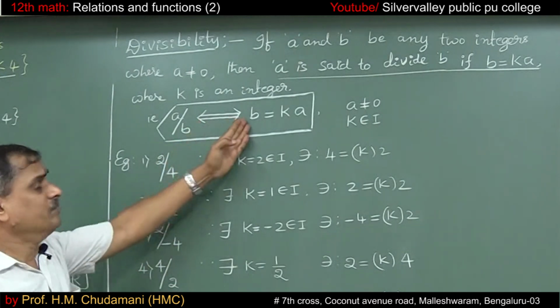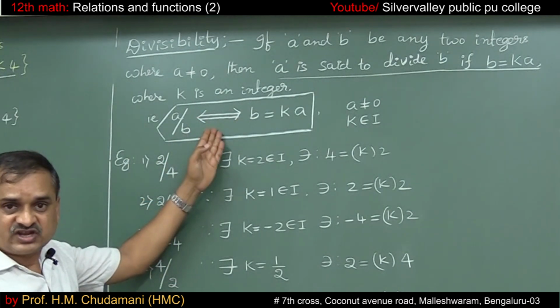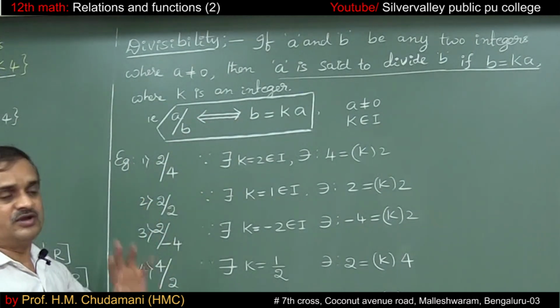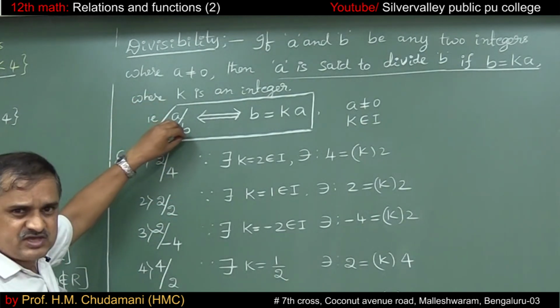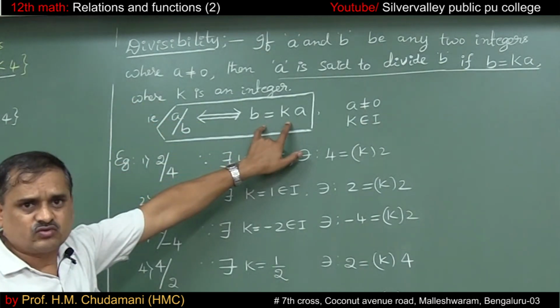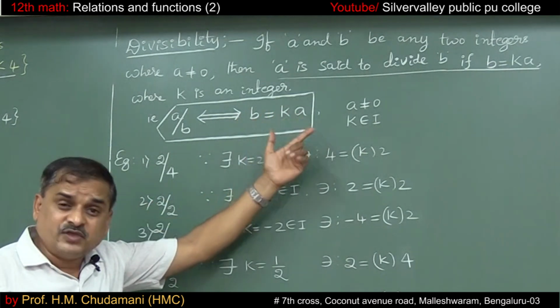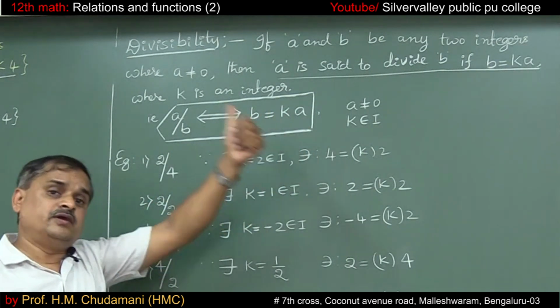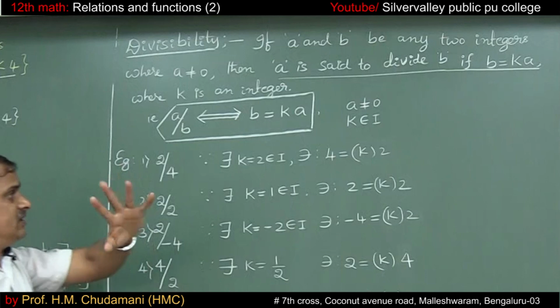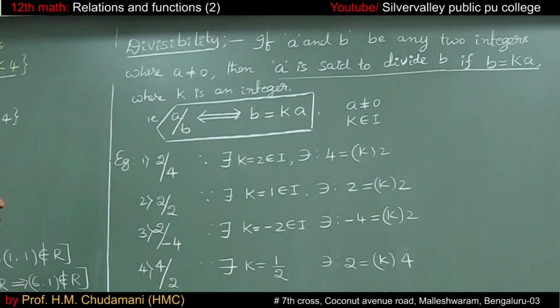This is an implies and implied-by statement. It is a biconditional statement. That means if A divides B is given, it is understood that B equals K times A. Or else, if B equals K times A is given, it is understood that A divides B. Let me take a few examples to understand this.